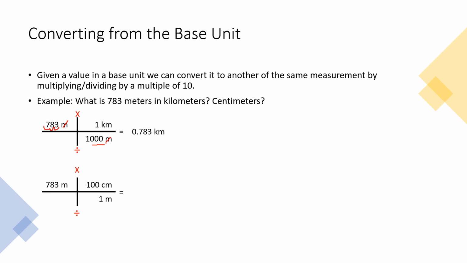Now again, we can put it in a calculator, or you can also think of moving, since we're multiplying, we want to move the decimal place to the right, and we want to do it 2 times, so we have 2 zeros. So essentially, we want to add 2 zeros to the end of this number, since our decimal is right here. So when we do that, we get 78,300 centimeters. Okay, so that 78,300 centimeters is the same or equal to 783 meters.